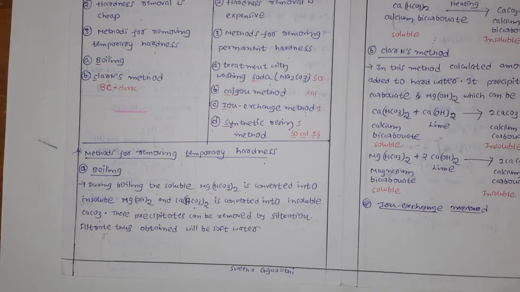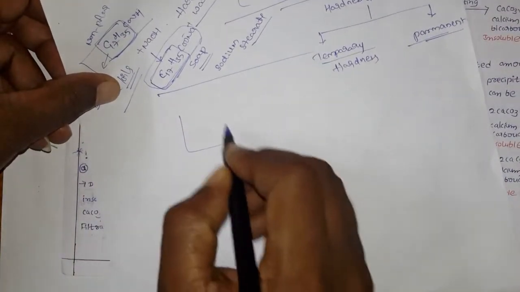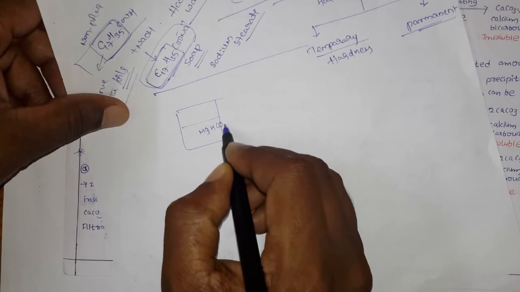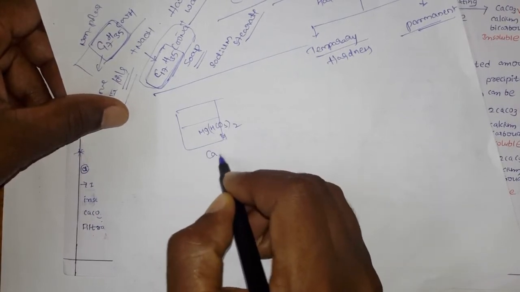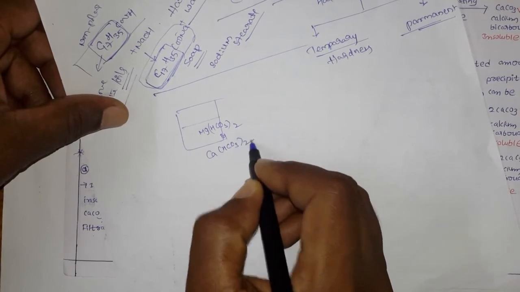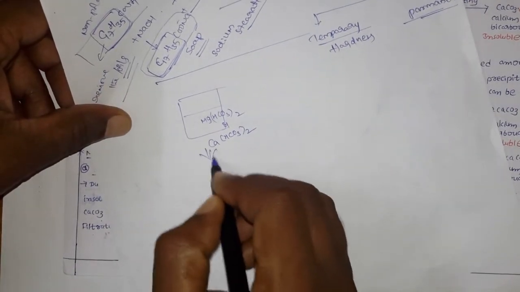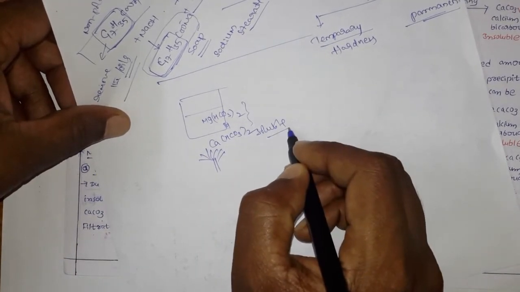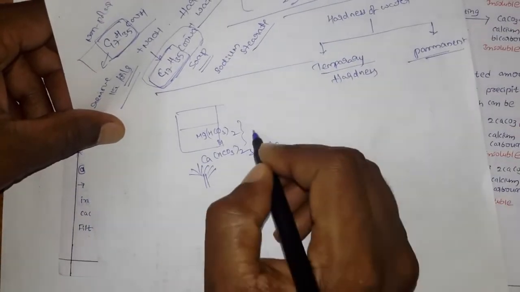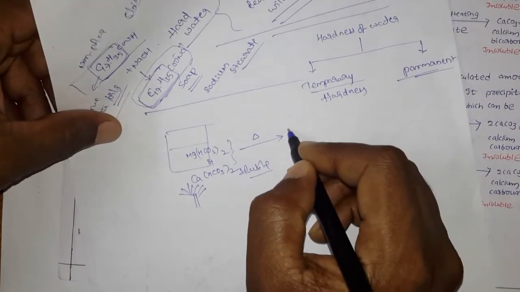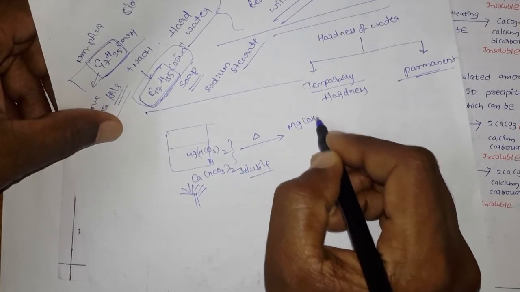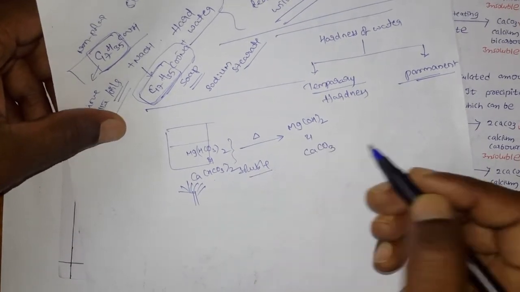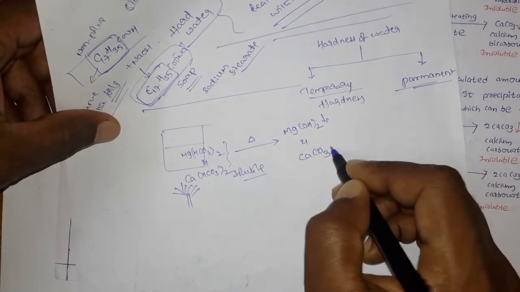I am telling that diagrammatically. If this is water, and it contains some magnesium bicarbonate and calcium bicarbonate, and you are simply heating this, earlier these are soluble in the water. How do we remove them? When you heat this, the magnesium bicarbonate converts into magnesium hydroxide, and the calcium bicarbonate converts into calcium carbonate. Now these are the precipitates.